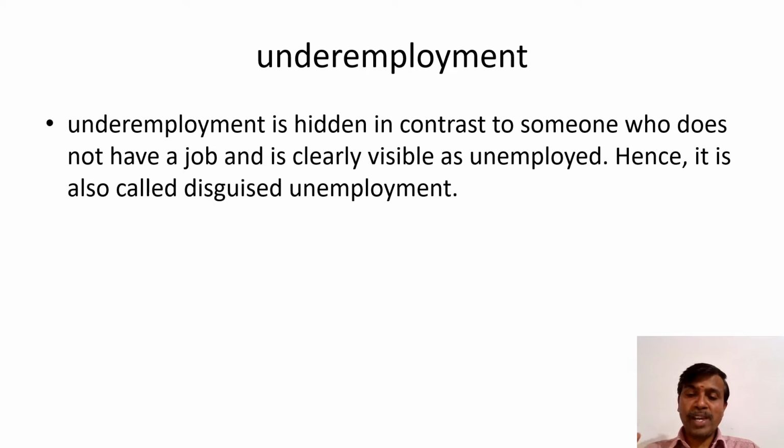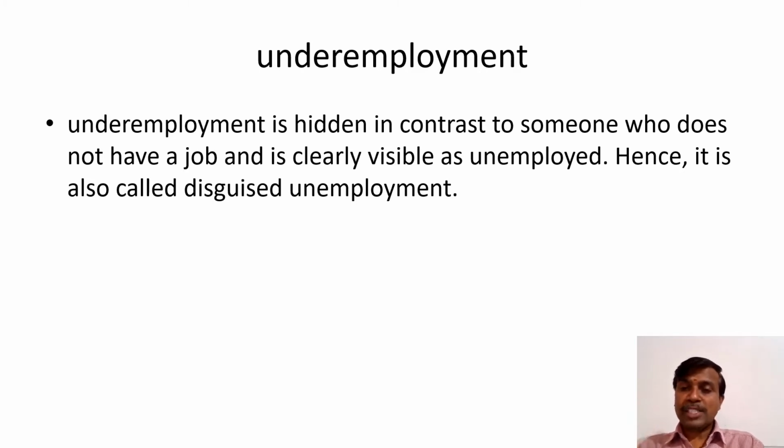It seems to be people engaging in employment, but their contribution is less, sometimes zero also. Why does it happen? Because there is no other go for the people of India, uneducated people, unskilled people. Inevitably, they have to depend on agriculture. So whether it is necessary or not, even if some people are removed from agriculture, total production will be the same.